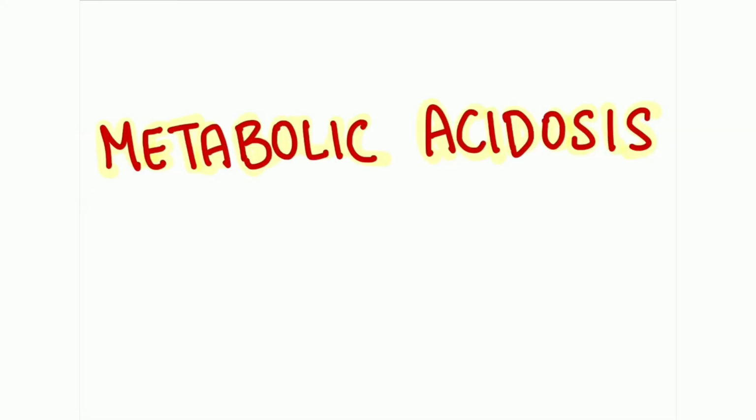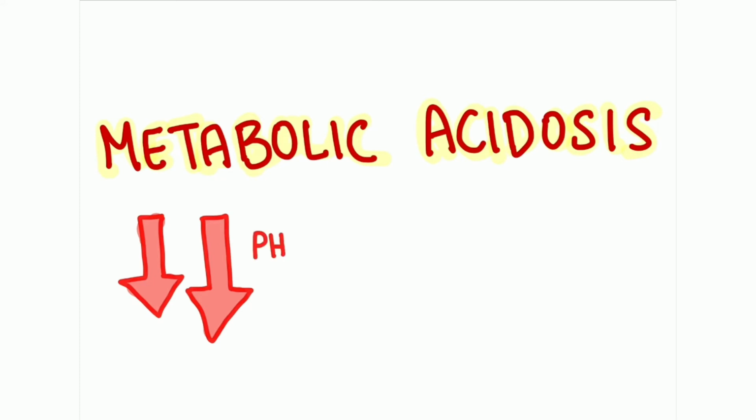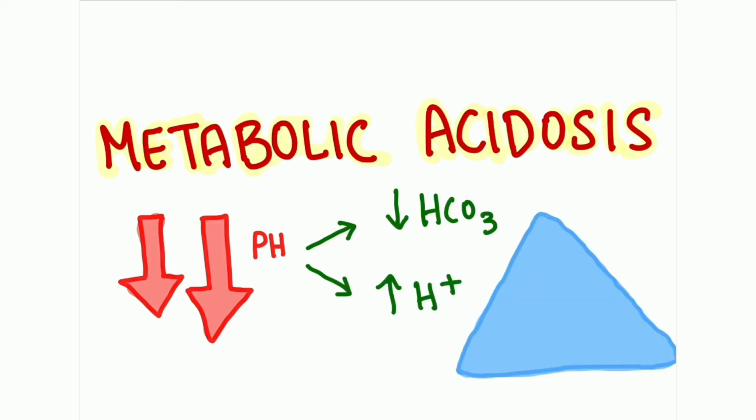Metabolic acidosis. Metabolic acidosis is a condition that occurs as a result of reduction in blood pH. This reduction can happen either due to loss of bicarbonate or gain of acid in the body. It is important to remember this triangle with three parameters, which is pH, bicarbonate and PaCO2.